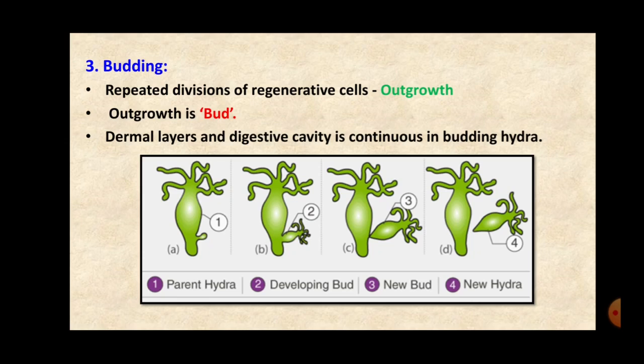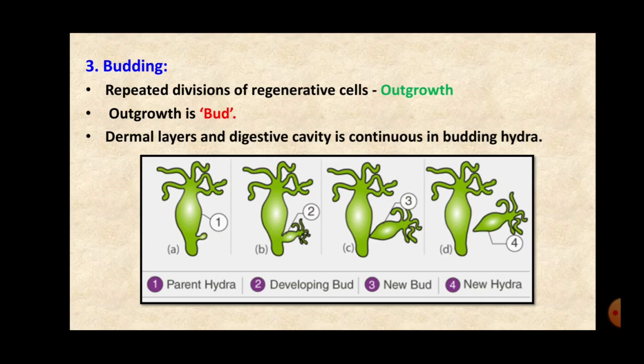Diploblastic means di means two. So they have two dermal layers, ectoderm and endoderm. And they are acoelomate, that means a means absent, coelom means body cavity. So the true body cavity is absent, but they have a false body cavity, and thus it is called acoelomate.